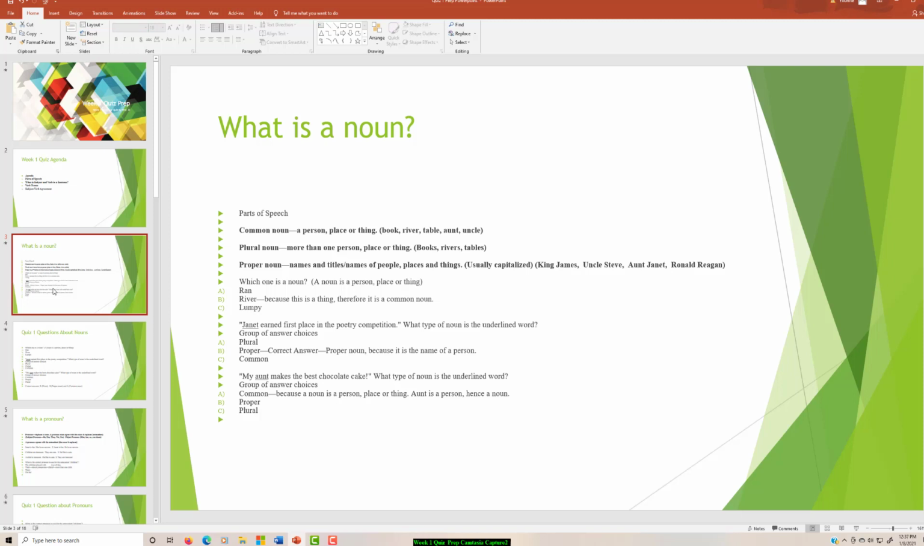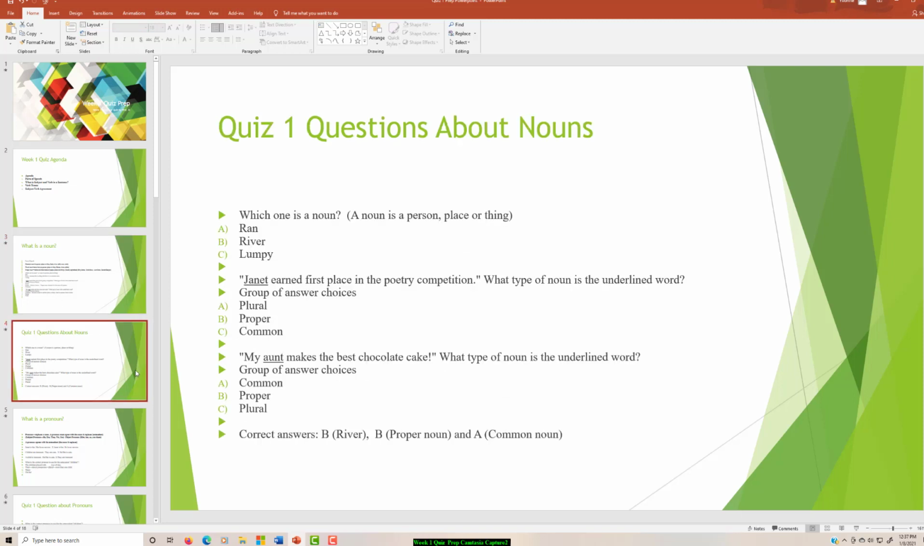Janet earned first place in the poetry competition. What type of noun is the underlined word? It is a proper noun because it is the name of a person, Janet. My aunt makes the best chocolate cake. And so this is a common noun because aunt is a person. So that is a common noun.